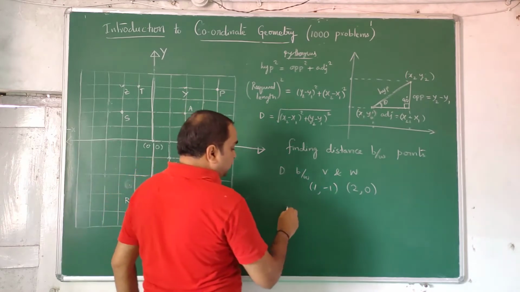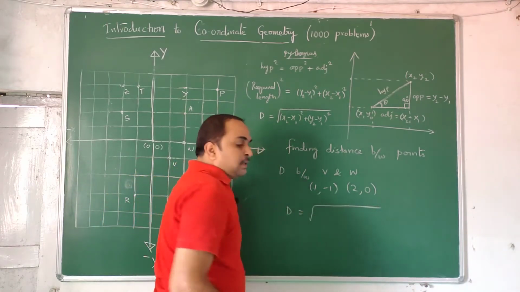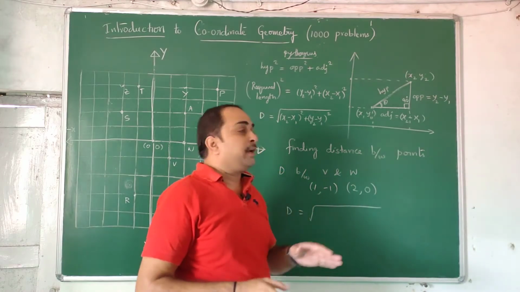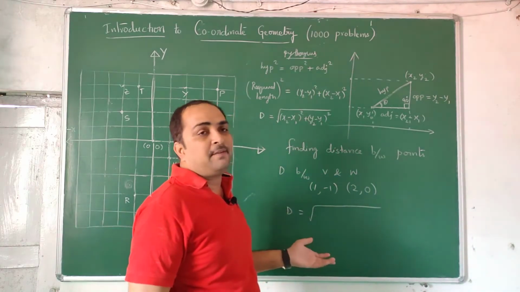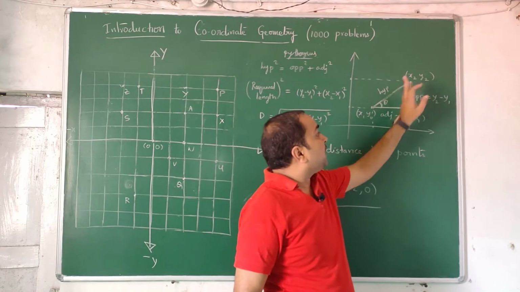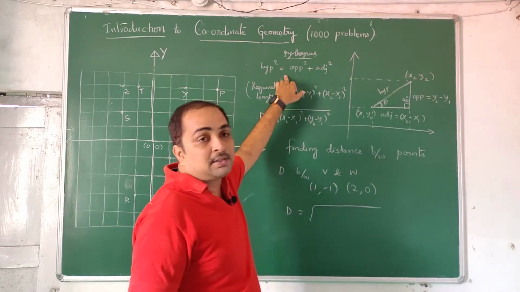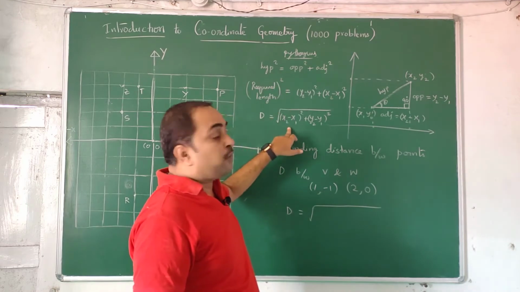Now distance is equal to... See, some teachers tell that there are short tricks. There are no short tricks. This procedure is to be common for everyone. We want a length, that is the hypotenuse, so I square the opposite and adjacent sides, and this is permitted by Pythagoras theorem. Using that I derived a formula for coordinates.